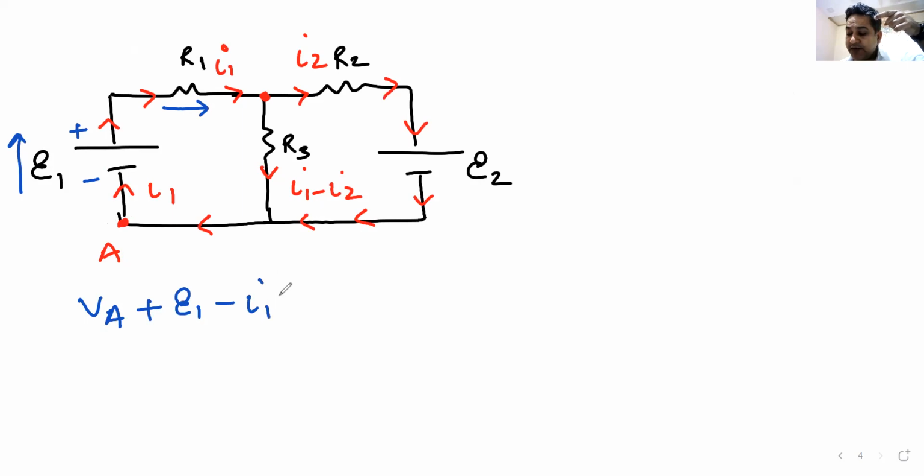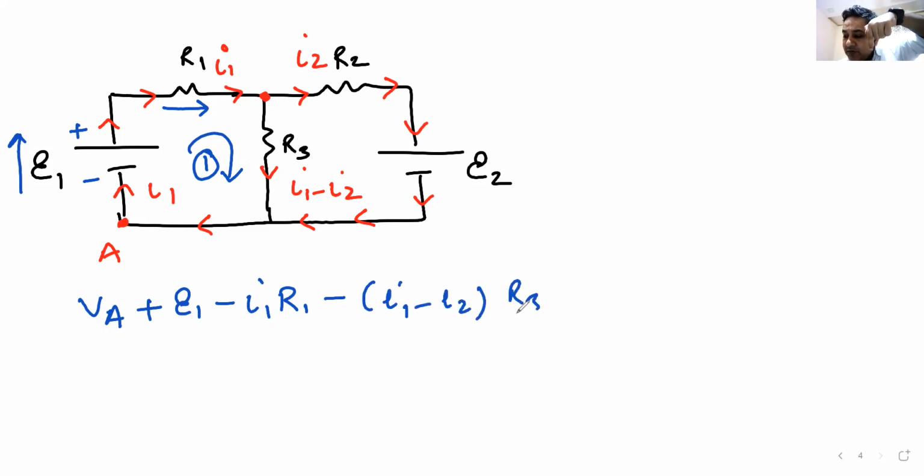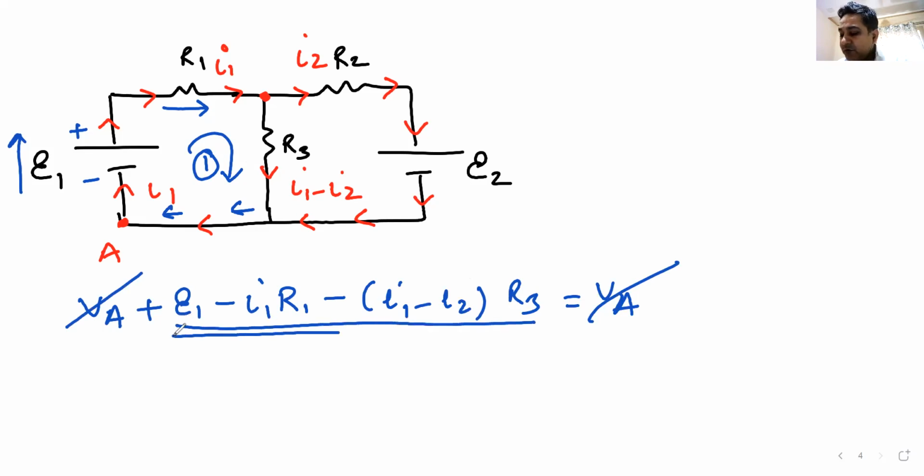It drops, minus I1 into R1. Then I move down, in loop number 1, again in the direction of current, minus I1 minus I2 into R3. Then I come back to the same point, VA, VA and VA cancel, and this becomes your equation number 1.